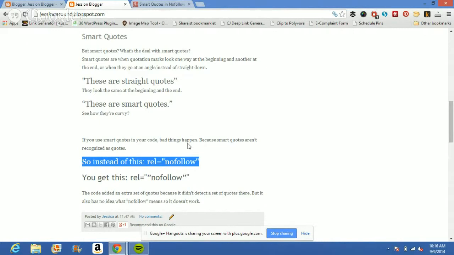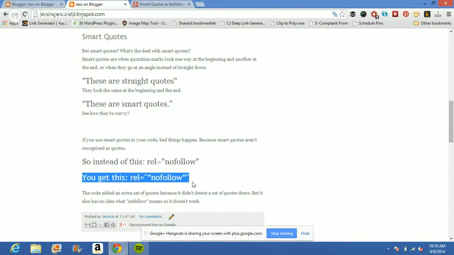So the code sees that you were trying to do a rel nofollow, and it inserts this extra bit of quotation marks for you. And this messes up the code, because inside those quotation marks, the thing that you're telling it to do is not recognized. If it was just nofollow, you'd be great. But with those extra two sets of quotes in there, you now have something that the code doesn't understand. So this can be a big problem.